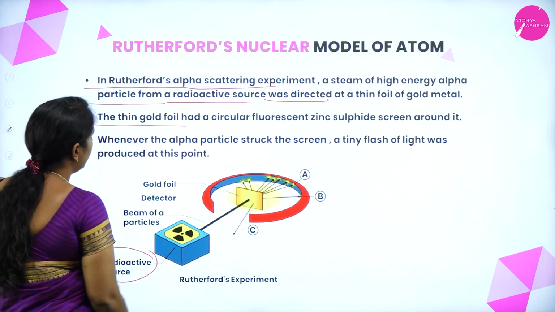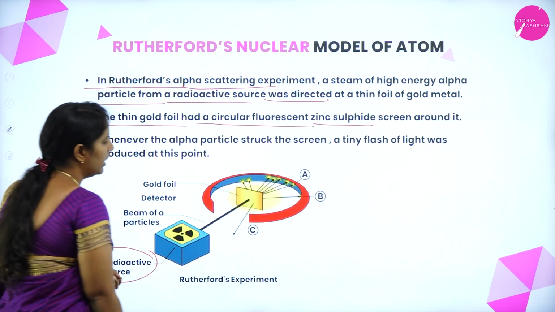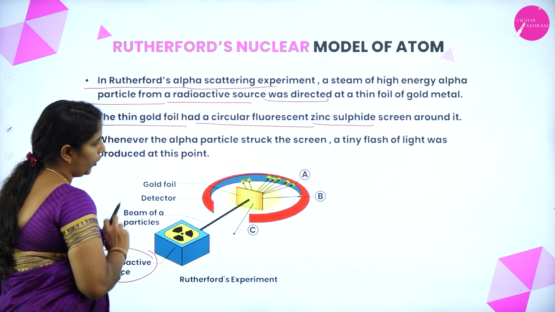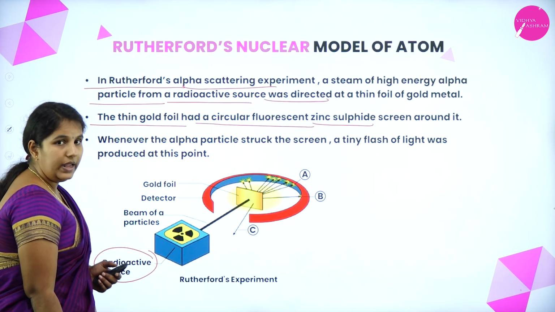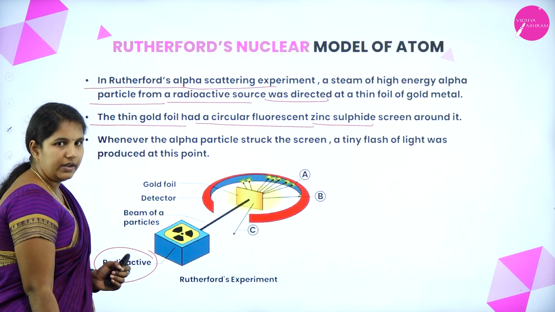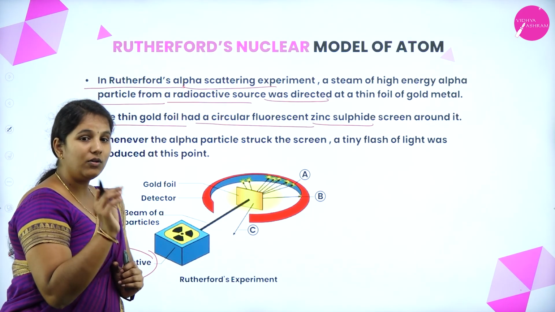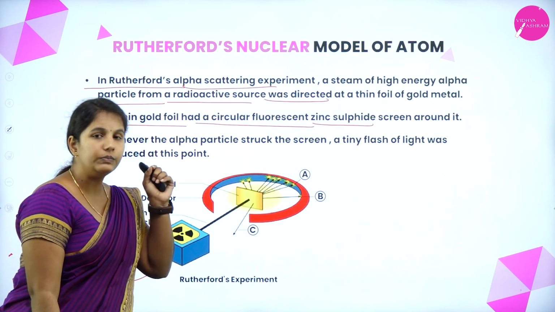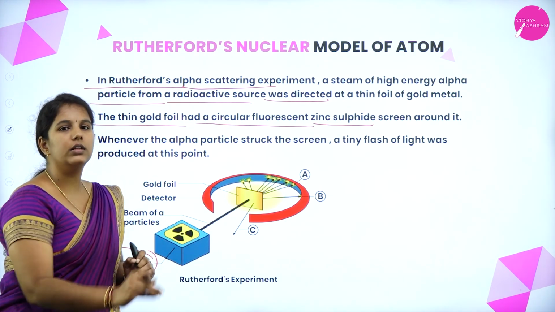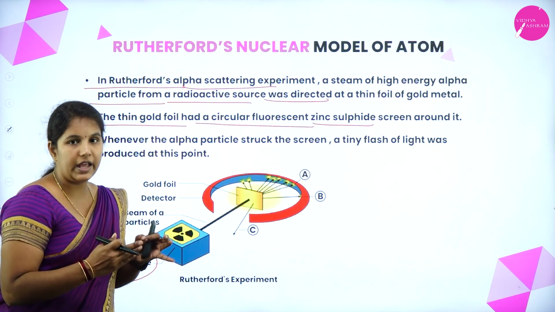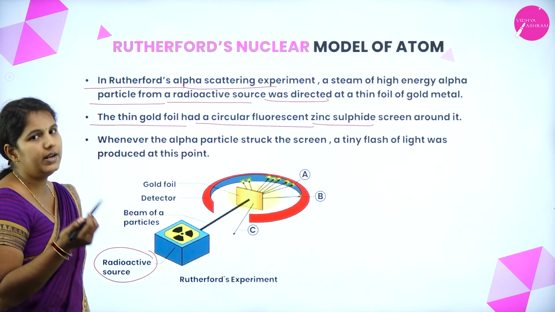What will happen? A thin gold foil had a circular fluorescent zinc sulfide screen around it. In addition to this gold foil, you can see the circular fluorescent material. Why has he put that circular fluorescent material? Just to know the behavior of the alpha particle. How does it behave when it bombards the gold foil? When you pass the alpha particles on the gold foil, how does it behave? In order to understand that, he put that circular fluorescent material.